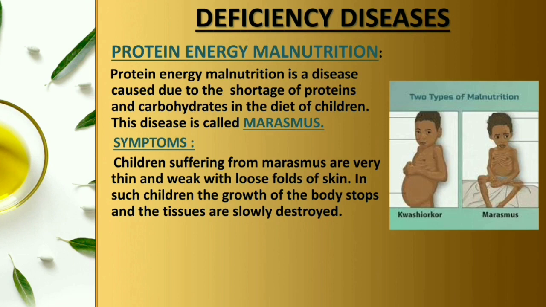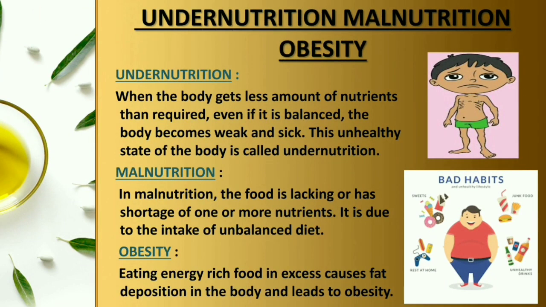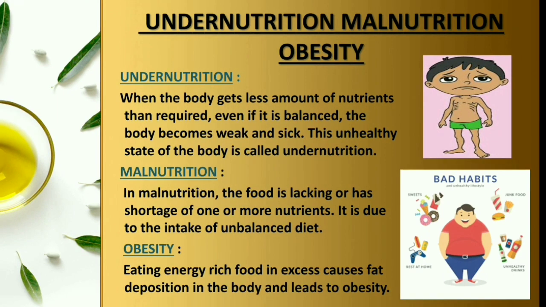Now we'll read about undernutrition, malnutrition and obesity, the last topic of our chapter. What is the meaning of undernutrition? When the body gets less amount of nutrients than required, even if the diet is balanced, the body becomes weak and sick. This unhealthy state of the body is called undernutrition.